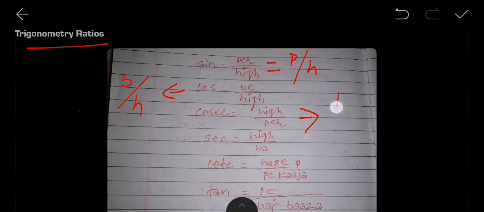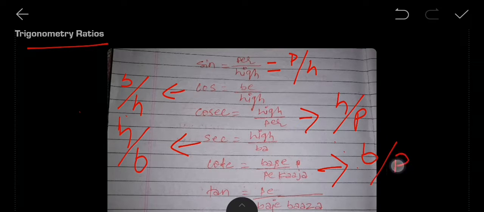Cosec means hypotenuse upon perpendicular, and sec means hypotenuse upon base. Clear? Cot means base upon perpendicular, and tan means perpendicular upon base.